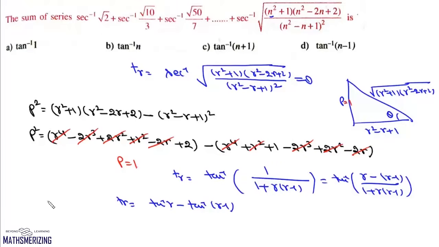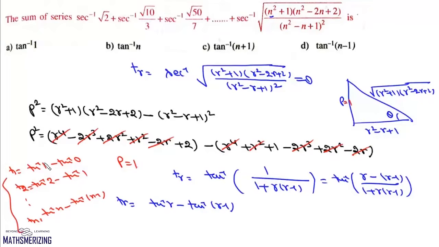Now you'll find its partial sum. T1 is tan inverse 1 minus tan inverse 0. T2 is tan inverse 2 minus tan inverse 1. And Tn is tan inverse n minus tan inverse n minus 1. Now we'll add them all up. Tan inverse 1 will cancel. These terms will cancel. So we'll get our partial sum and it'll be simply tan inverse of n, and that's your option B.